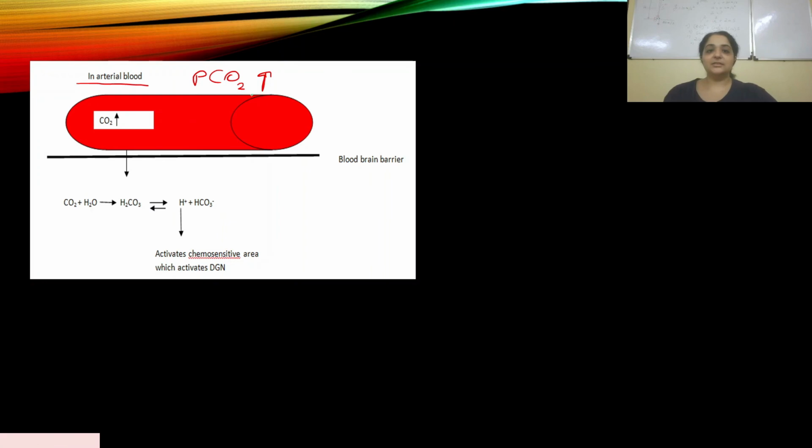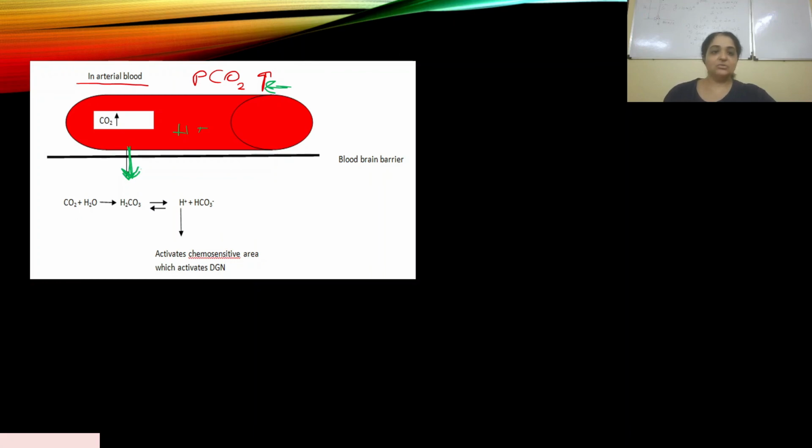PCO2 has increased over here. Now, CO2 that is there in this blood has the ability to cross the blood-brain barrier. H plus ions cannot cross that. So CO2 will cross.